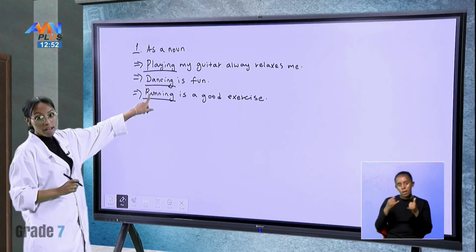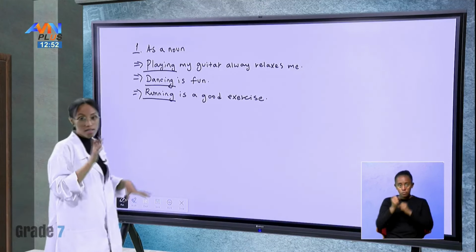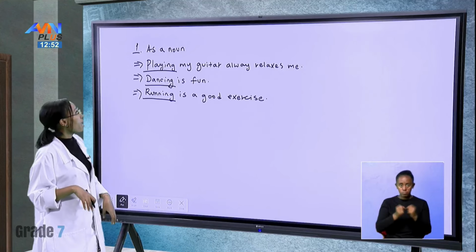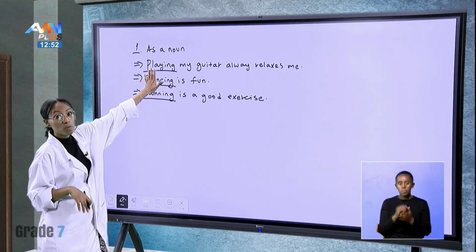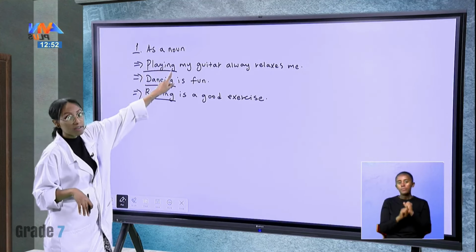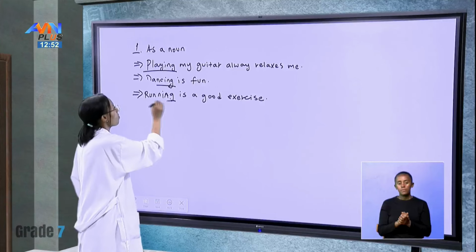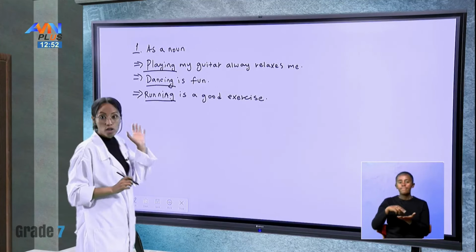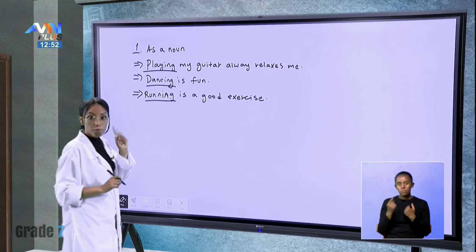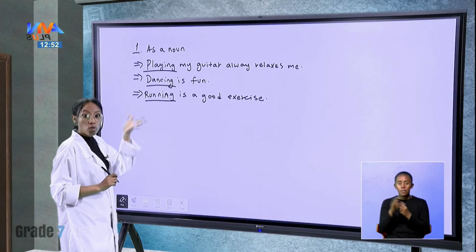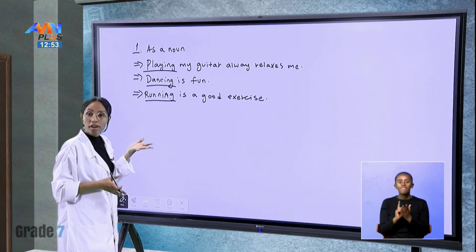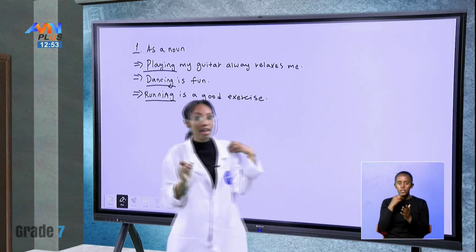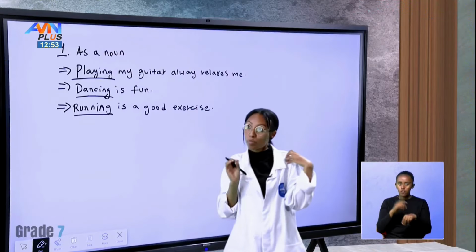We have double N here. We are following the consonant and vowel rules. And play, we have the base verb. We have added ing. We have dance, and then with ing, we have running. And all of these are what? They are here as gerunds, not as tense forms or verb forms.